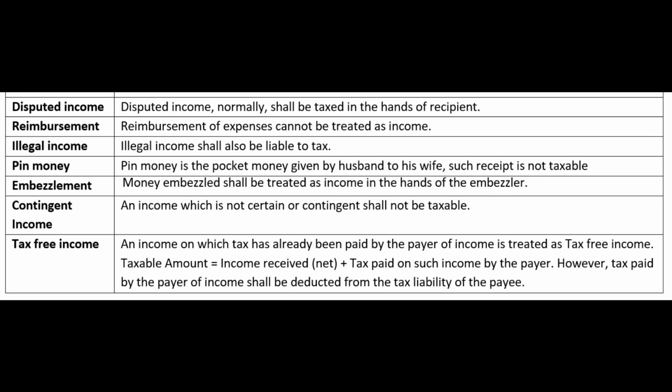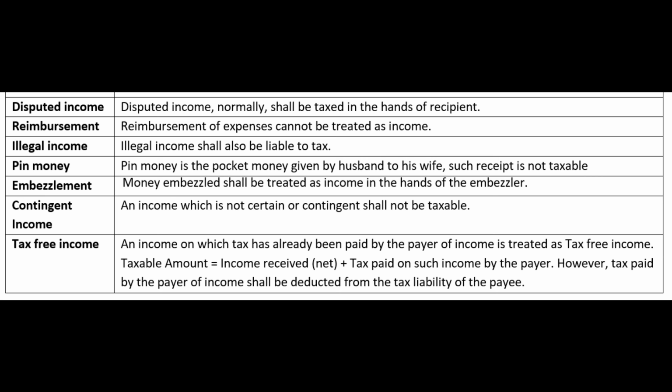So we don't have to wait. The Income Tax Act practically doesn't care about who is the legal owner of any property or any income. So in a case where there is a disputed income, who shall be the one who is liable to pay tax? The one who is the recipient of that income. So the rule there is, disputed income shall be taxed in the hands of the recipient. If he received it, that's it. That is taxable in the hands of the recipient. Sir, he is not the legal owner. The property is under dispute.